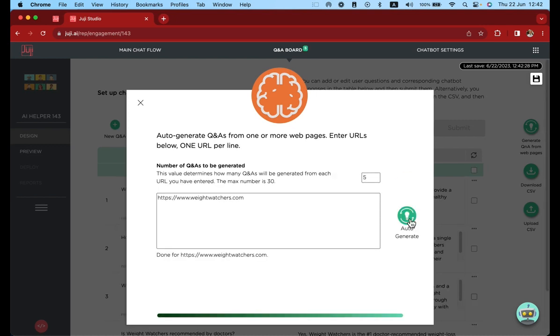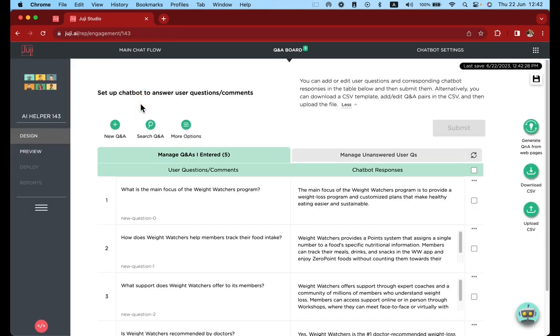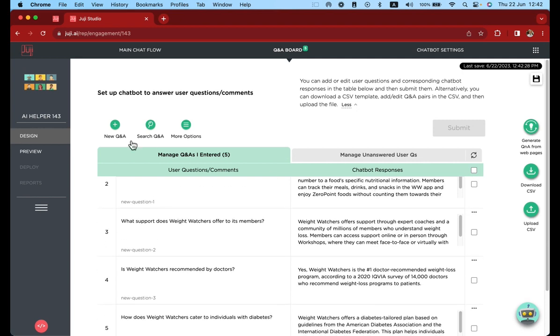Once Juji reports it's finished, close that window. You'll notice that your new Q&As have been created using generative AI. You can edit each individual Q&A, including both the question and the response. You can also delete them or manually add more.